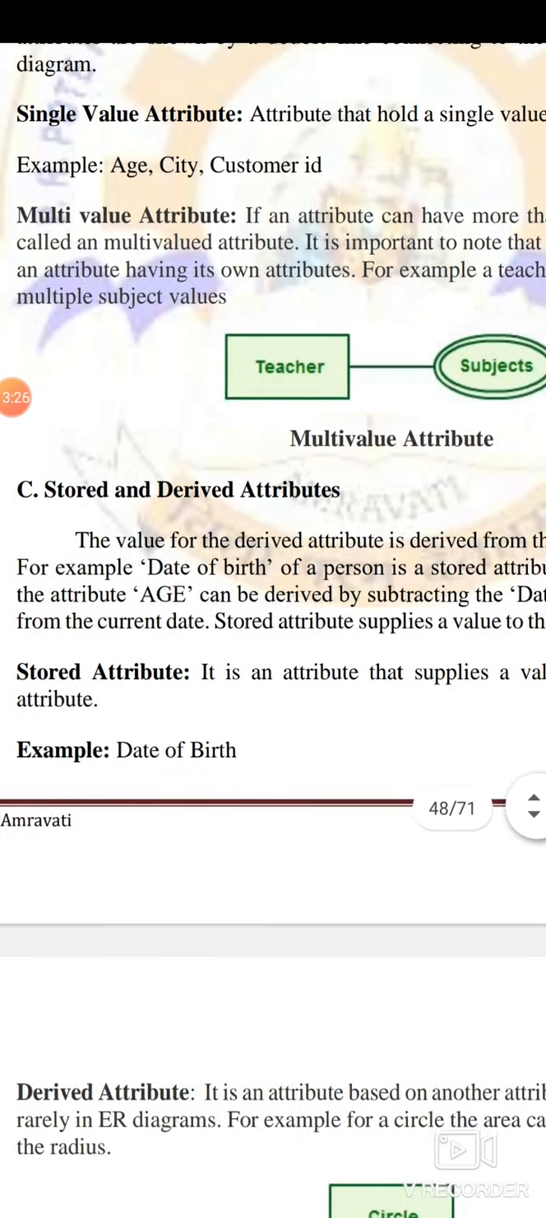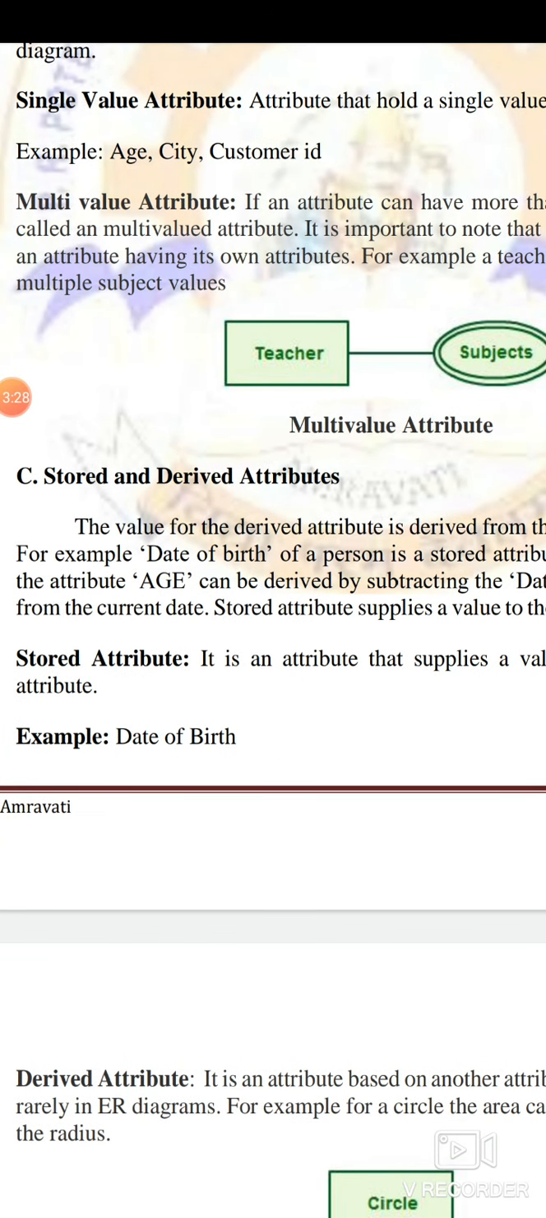Then the stored attribute. In certain forms, when you fill in exam forms or many other forms, you are asked for your date of birth. When you mention your date of birth, your age is calculated based on it. How is it calculated? Today's date and the date of birth you have mentioned, the difference between these two gives your age. Suppose you mention your birth year as 1990. From 1990 to 2021 is almost 31 years, so your age is 31 years.